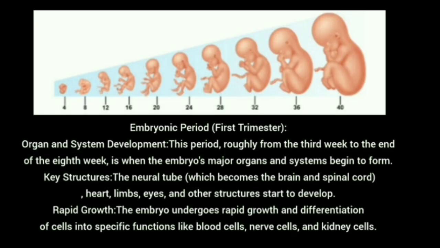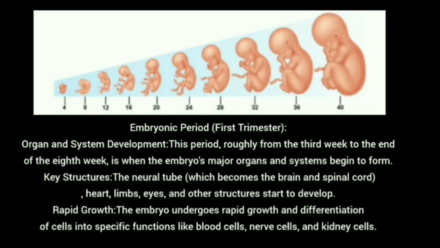In the first trimester, the organ and system development. This period is roughly from the third week to the end of the 8th week, when the embryo's major organs and systems begin to form. Key structures like the neural tube, which becomes the brain and spinal cord, heart, limbs, eyes, and other major structures were developed in this period.